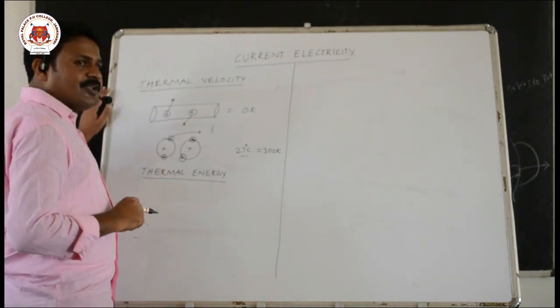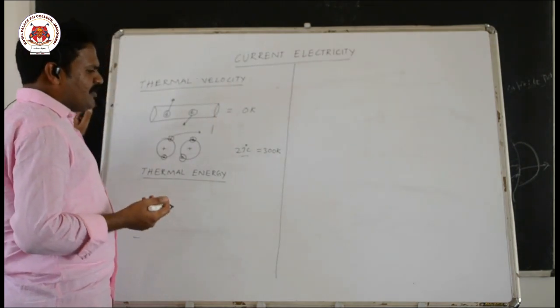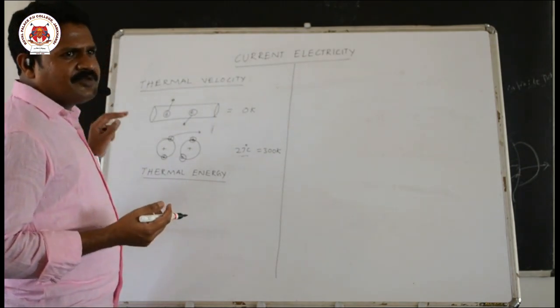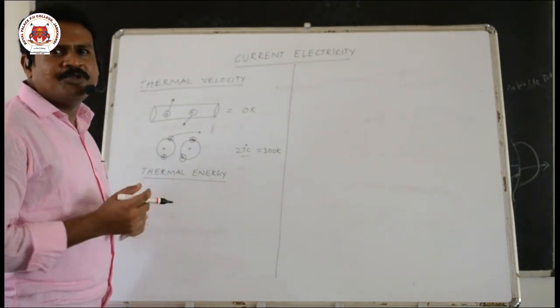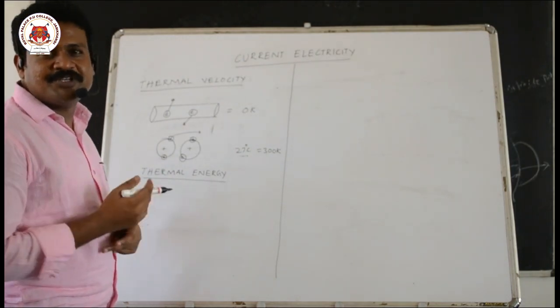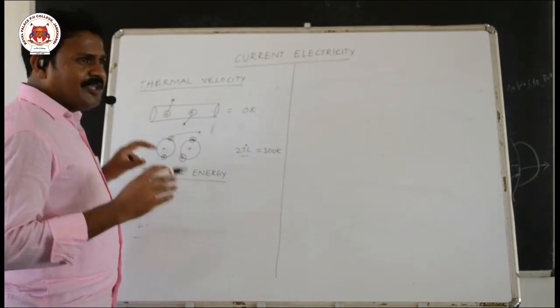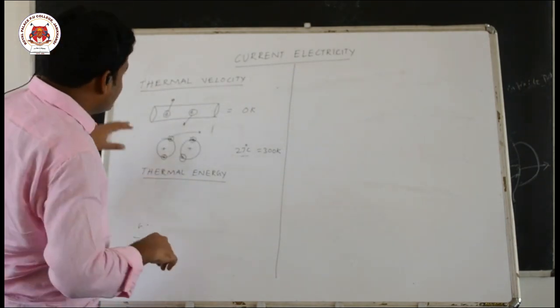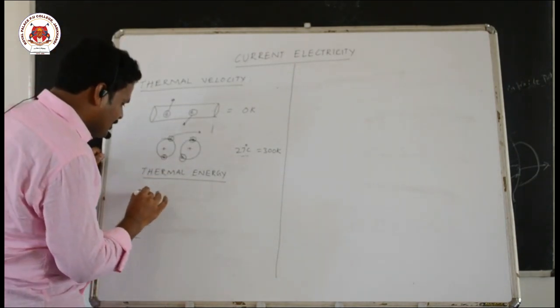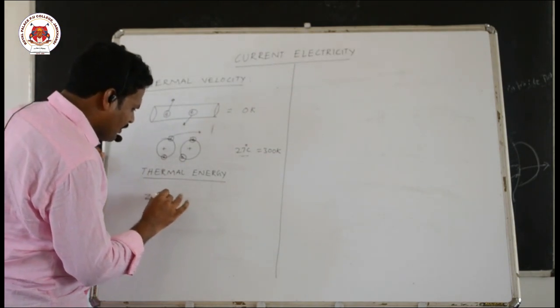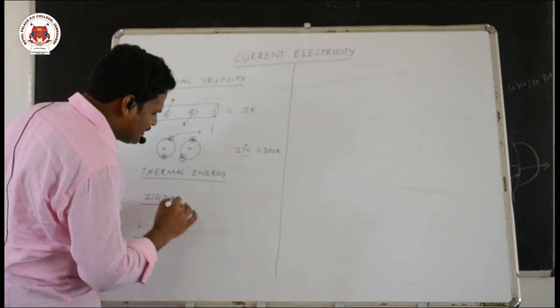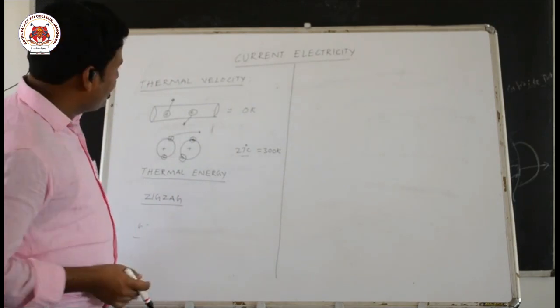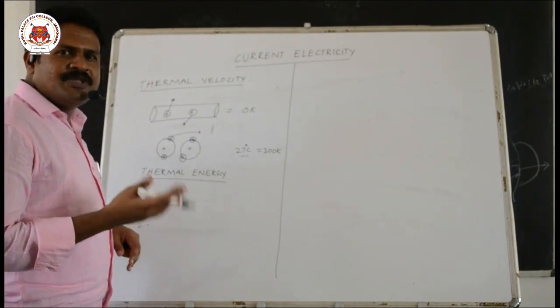Suppose the number of electrons inside a conductor per cubic millimeter is around 10 to the power of 29. So many electrons are present, and they will be moving inside the conductor in a zigzag manner. They don't have any definite direction. They are free, they have energy, they can move in different directions.